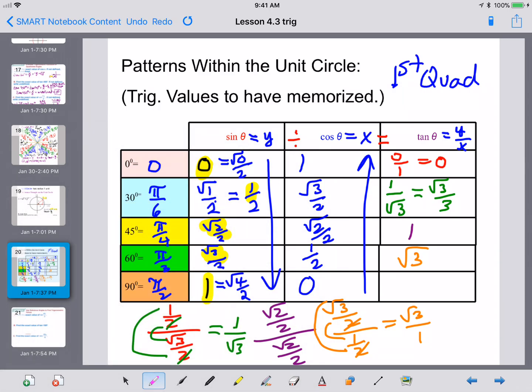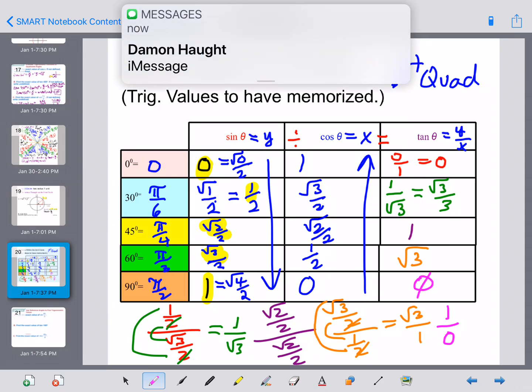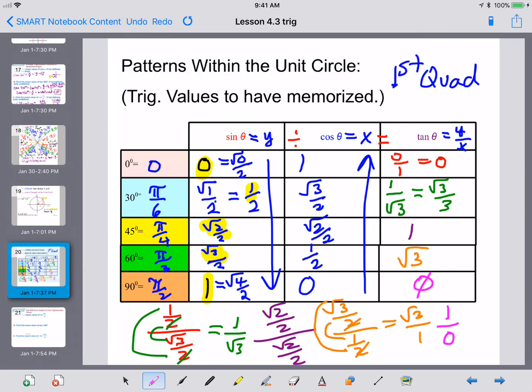Finally, 90 degrees. That would be our sine value of 1 divided by our cosine value of 0. 1 divided by 0 is undefined. So you either need to write undefined